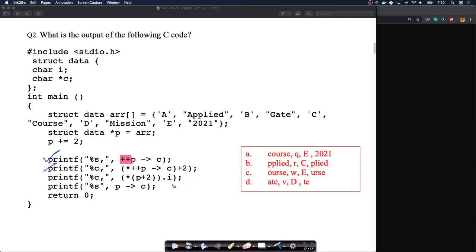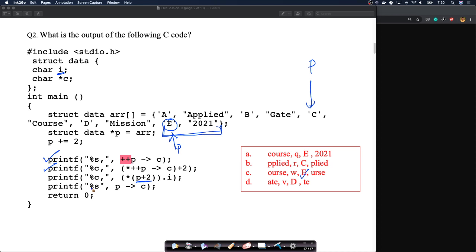What is the third one saying? It's saying star of P plus 2. P itself is pointing to the second element now. P plus 2 will make it point to the fourth element, so P will now point to this whole structure. P plus 2, the value stored at it, means we get the whole structure here, in that dot I. What is I here? I is nothing but the char I here. So I will be E, and we are doing percentage C, so it will print E.